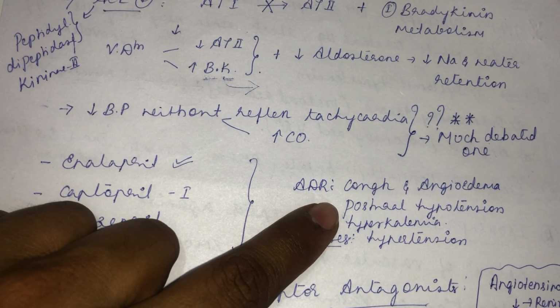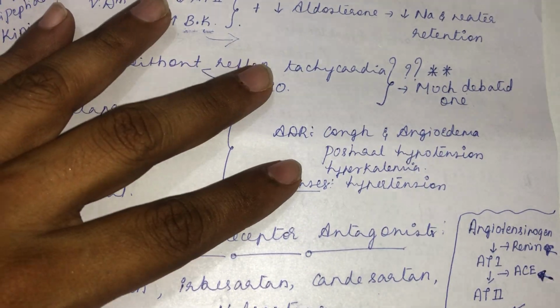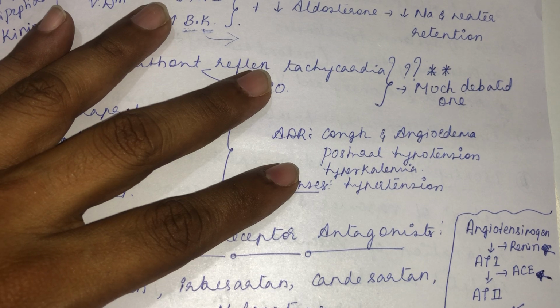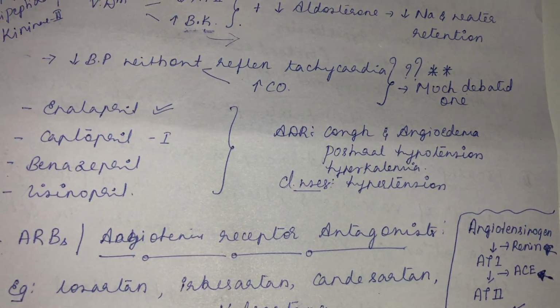Why postural hypotension? Both arterial and venous pooling. So postural hypotension and orthostatic hypotension. Why hyperkalemia? It is to do with aldosterone, a decrease in the aldosterone, so potassium level will be higher in the blood. Clinical use: it is used to treat hypertension.